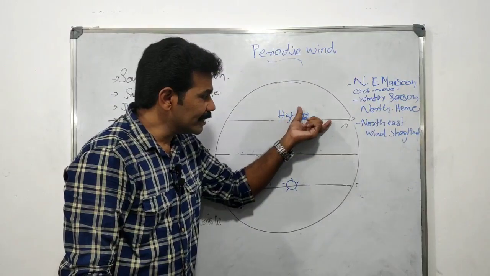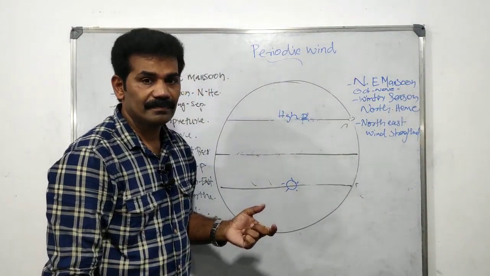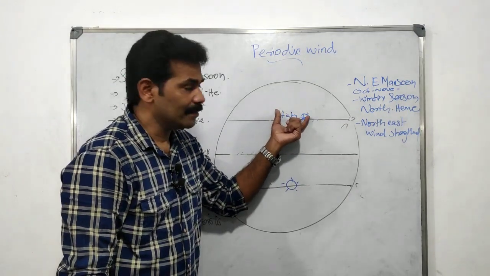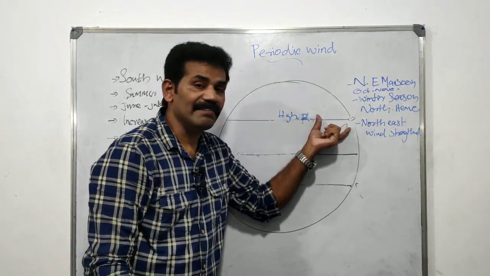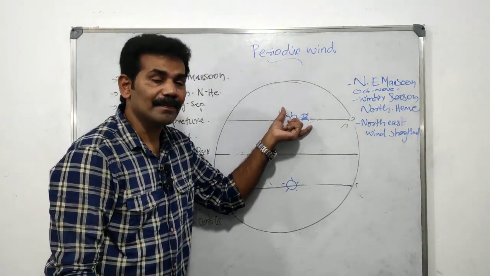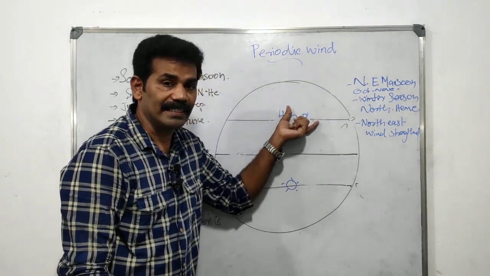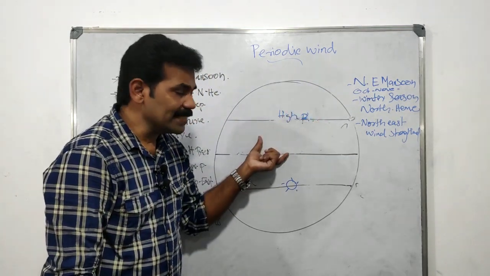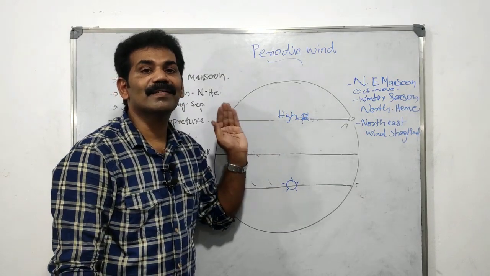So it is known as the northeast monsoon. At this time, the northeast trade wind is strengthened, so it blows from the northeast part of the earth to the southwest. So it is known as the northeast monsoon.